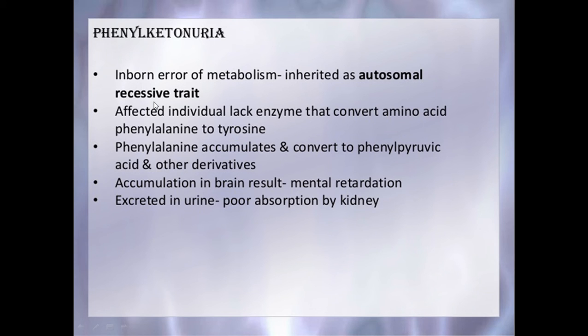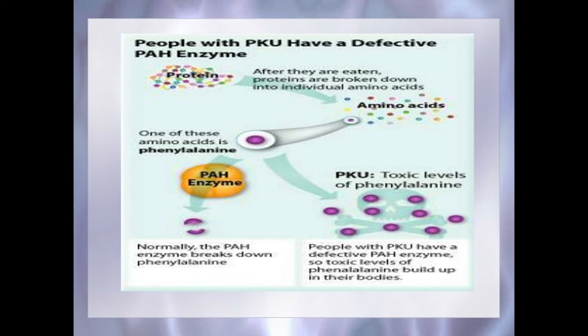This phenylketonuria is a very dangerous disease. It may affect the brain, resulting in mental retardation. It is also an inborn error of metabolism. Now here you can see the people with phenylketonuria have a defective PAH enzyme. After they are eaten, proteins are broken down into individual amino acids. One of these amino acids is phenylalanine. Here is the PAH enzyme. Normally, the PAH enzyme breaks down the phenylalanine.